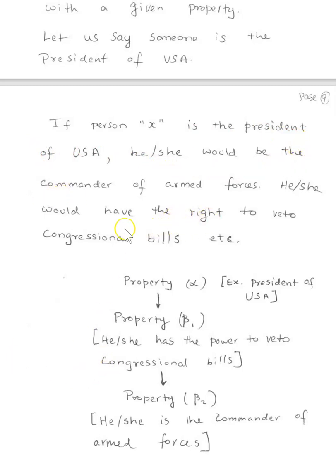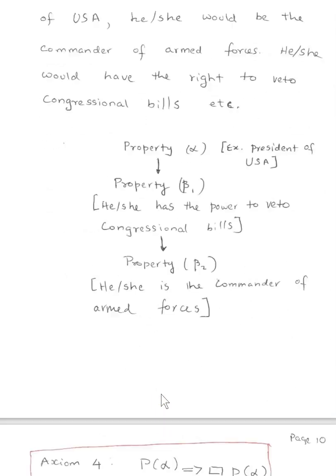He or she would have the right to veto congressional bills, etc. So property alpha would follow a bunch of other properties. That's what he's saying here.